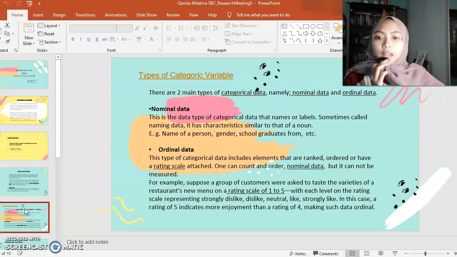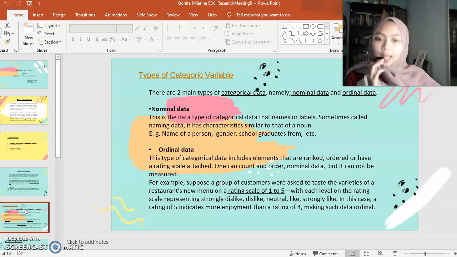And these are the types of categoric variable that we can use when we want to make categoric variable, namely nominal data and ordinal data. What is nominal data? This is a data type of categorical data that names or labels, sometimes called naming data. It has characteristics similar to that of a noun. For example, nominal data: name of person, gender, school graduated from, and so on.